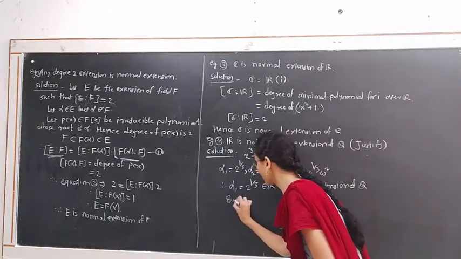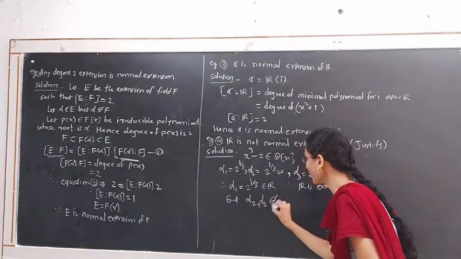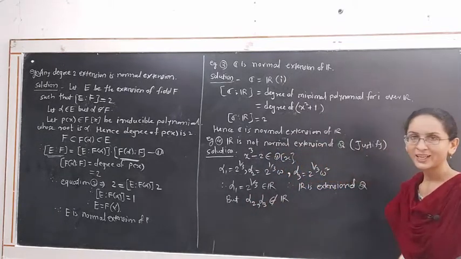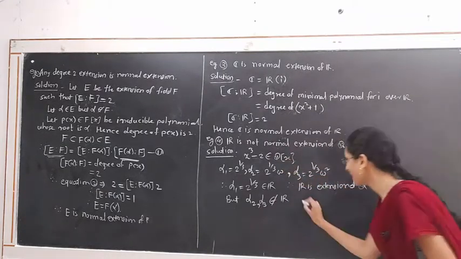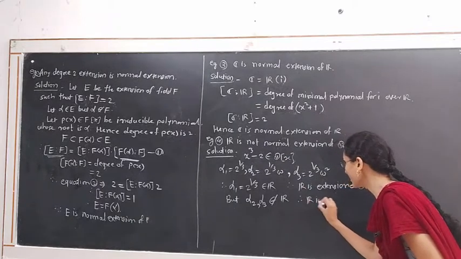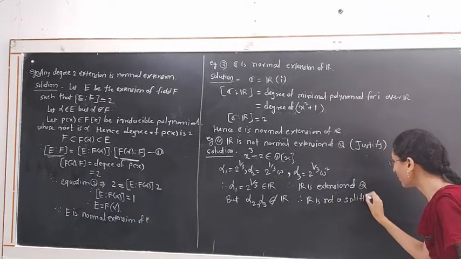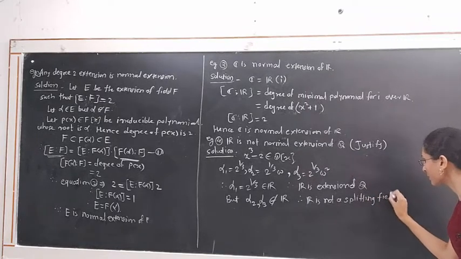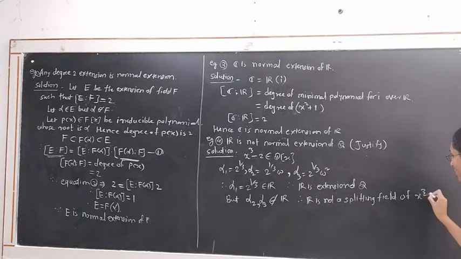The other roots alpha 2 and alpha 3 do not belong to the field of real numbers. Hence R is not the splitting field of this polynomial. Therefore, R is not a splitting field of the polynomial x cube minus 2 over Q.